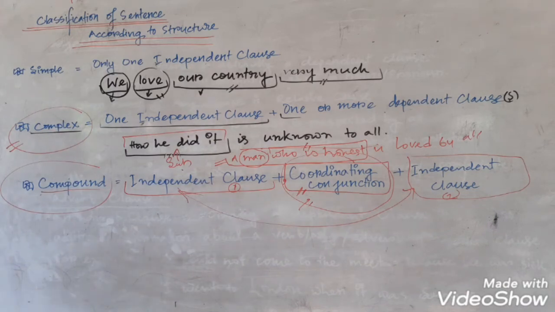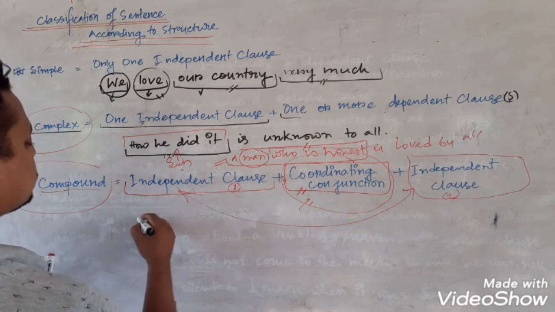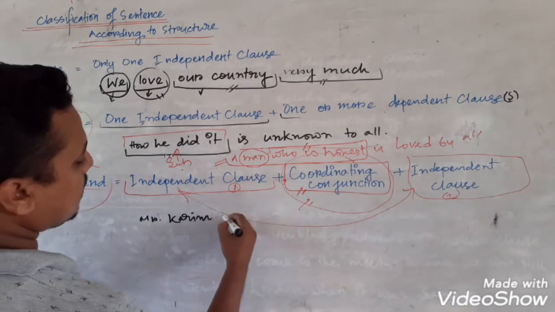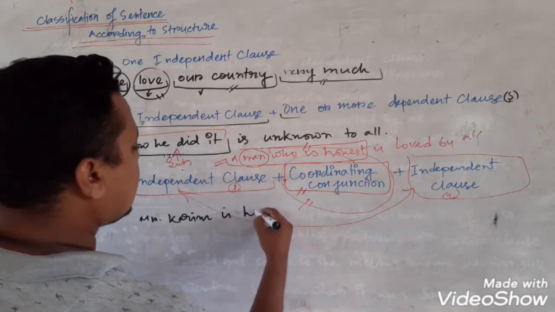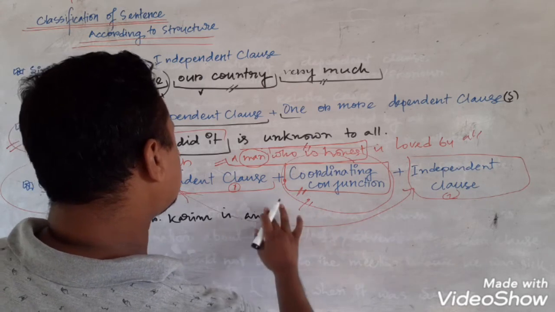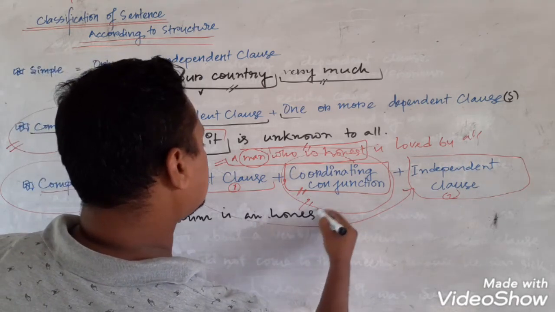You understand, sir? I'm giving an example. You see, Mr. Karim is an honest man.